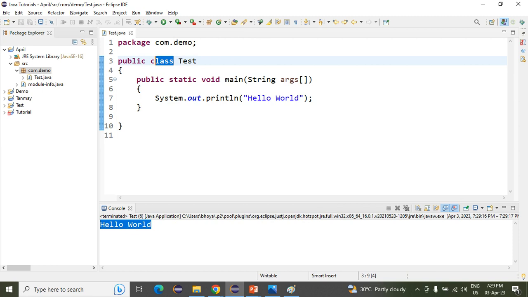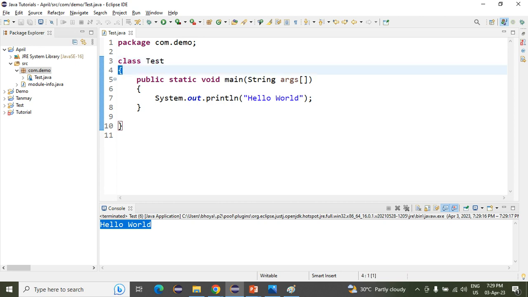With the help of the class keyword, we created the class. If I do not write the access modifier, that will be okay. It will specify the default access modifier. After that we wrote one name, the class name, as Test.